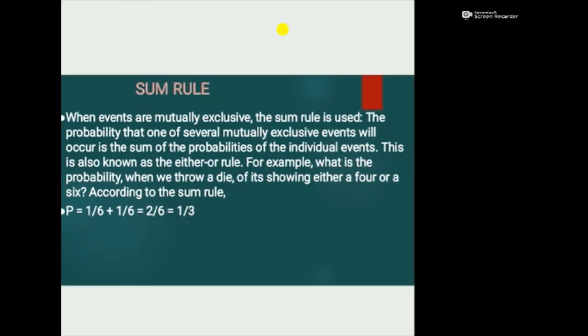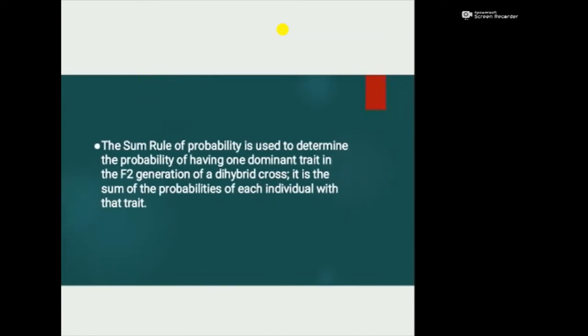First, the sum rule. When events are mutually exclusive, the sum rule is used. The probability that one of several mutually exclusive events will occur is the sum of the probabilities of the individual events. This is also known as the either-or rule. For example, what is the probability when we throw a die of it showing either a 4 or a 6? According to the sum rule, P is equal to 1/6 plus 1/6, that is equal to 2/6, which is equal to 1/3.